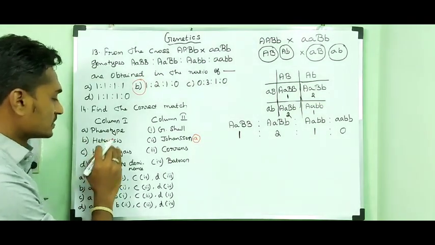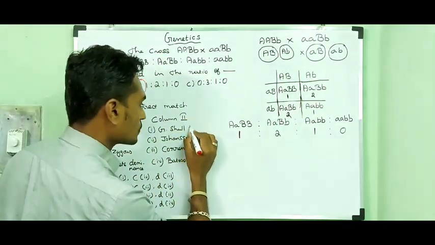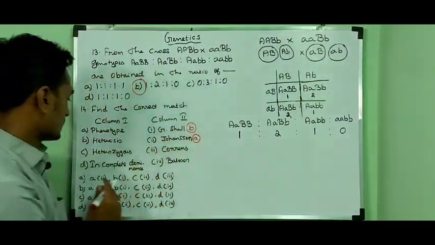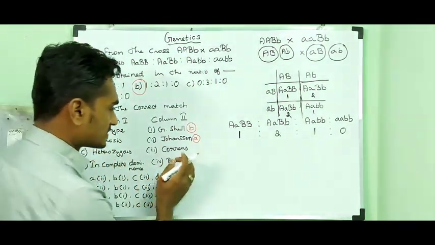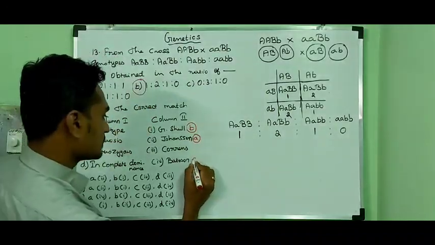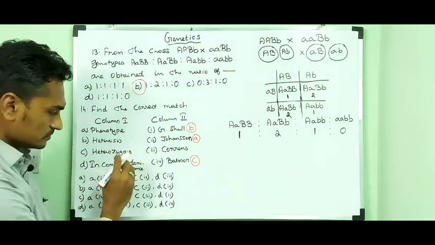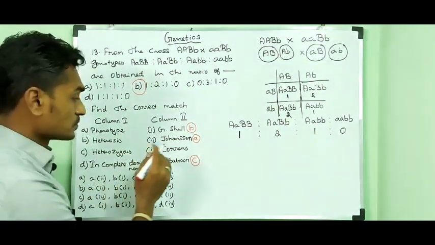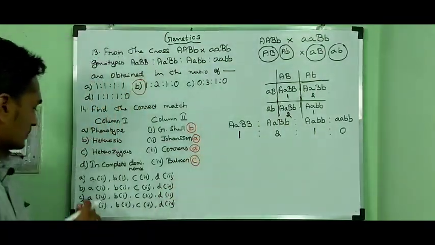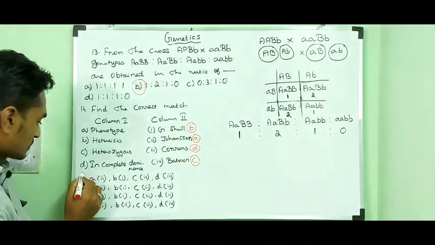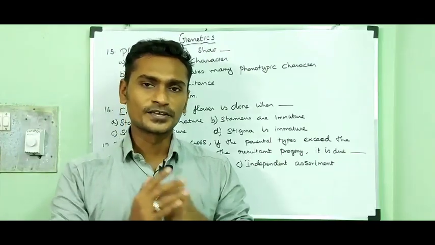Then heterosis, the term heterosis was coined by the scientist G. H. Shull. So B. Then the term heterozygous was coined by the scientist Bateson. So C. Then incomplete dominance, that theory was proposed by Correns. Option D. So the option is option A. Let's discuss the following questions.